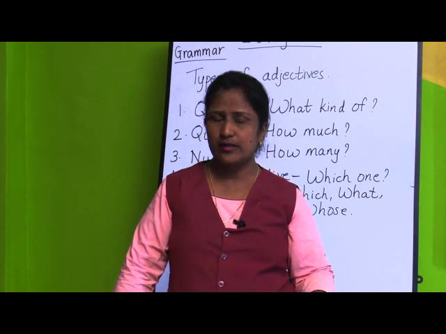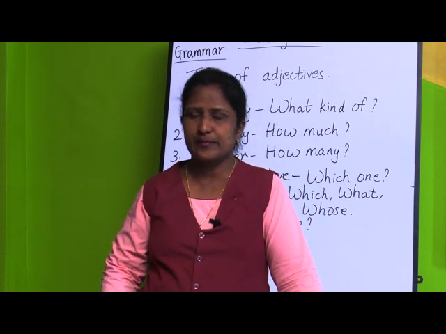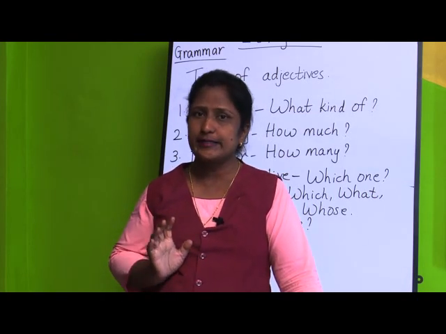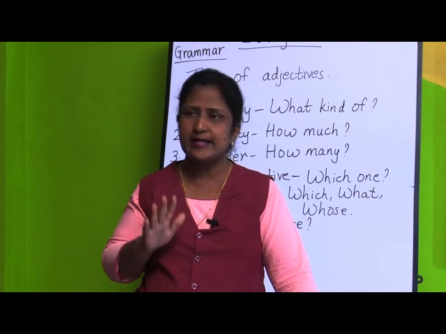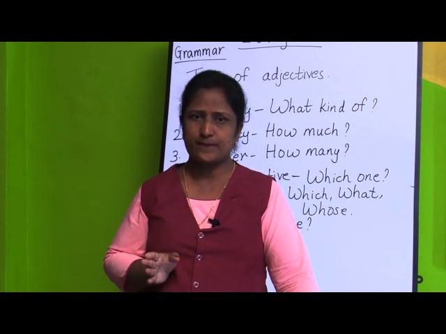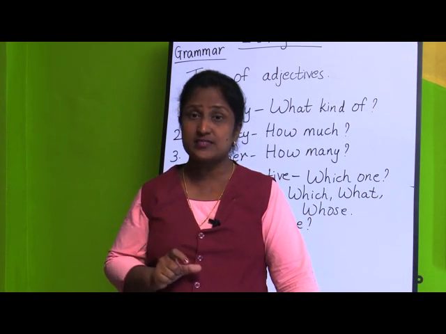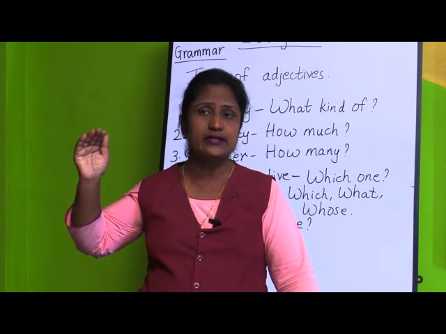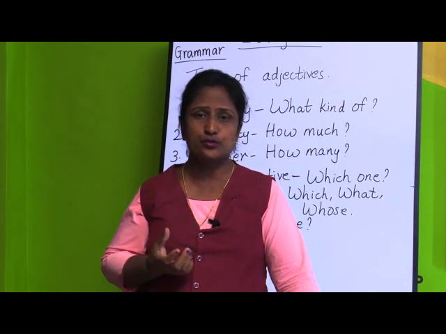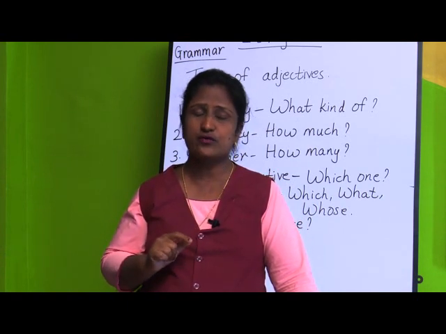First of all, we want to know what degrees of comparison are. In degrees of comparison, we use only adjectives of quality. What type of quality each person, animal, thing or place has, and to what degree, is what we are going to learn in this lesson on adjectives, degrees of comparison.